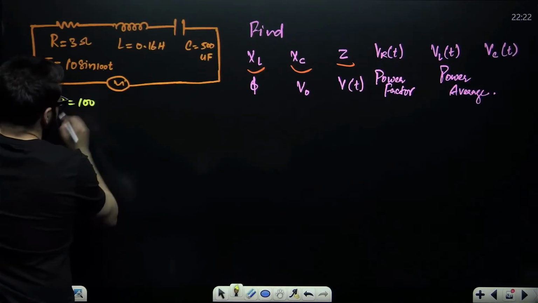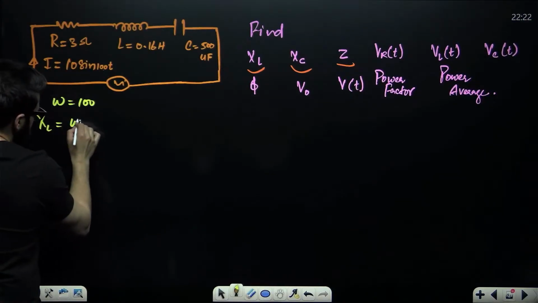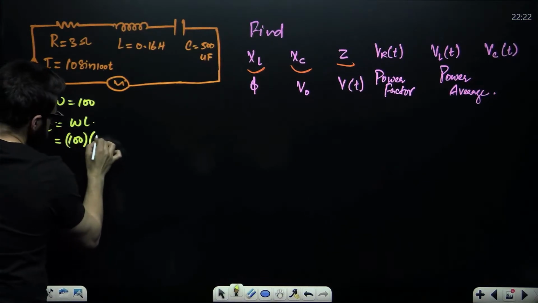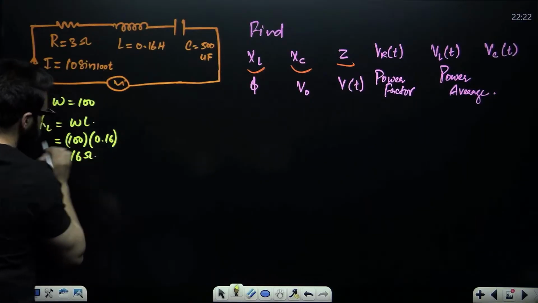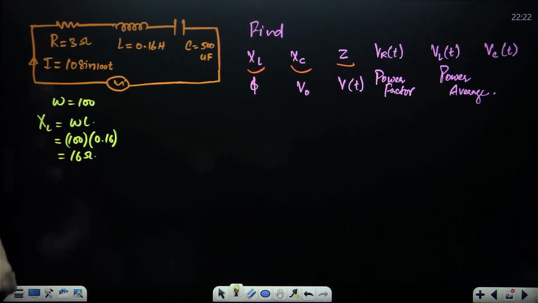Omega is given as 100. If you want to find the value of XL, XL will be equal to omega into L. Omega is given as 100, L is given as 0.16. So that will be 16 ohms. So the value of XL, inductive reactance, is 16 ohms.